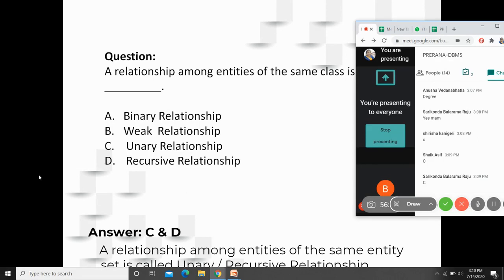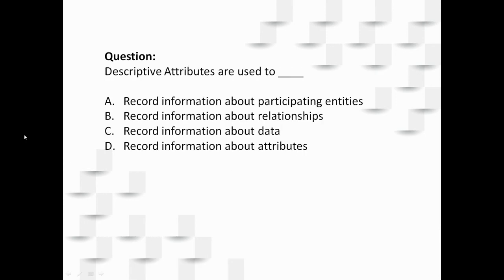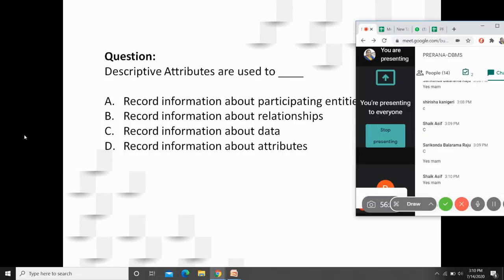Can I go for the next question? Yes. Can you tell me this? Descriptive attributes are used to record information about participating entities, record information about relationships, record information about data, record information about attributes. For this, you need to answer the option as well as what is the answer for the remaining options also. Think, take 2 minutes of time.